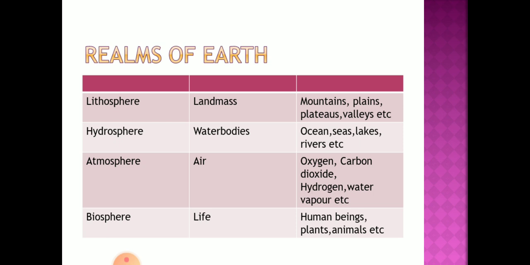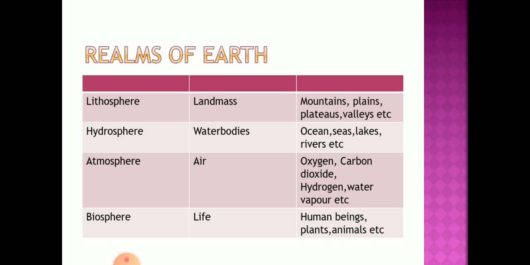Next one is called the atmosphere. Atmosphere consists of all the gases or air along with water vapor, oxygen, carbon dioxide, hydrogen, etc. Whatever we see above us, all the air and all the gases together along with water vapor, we call it the atmosphere.